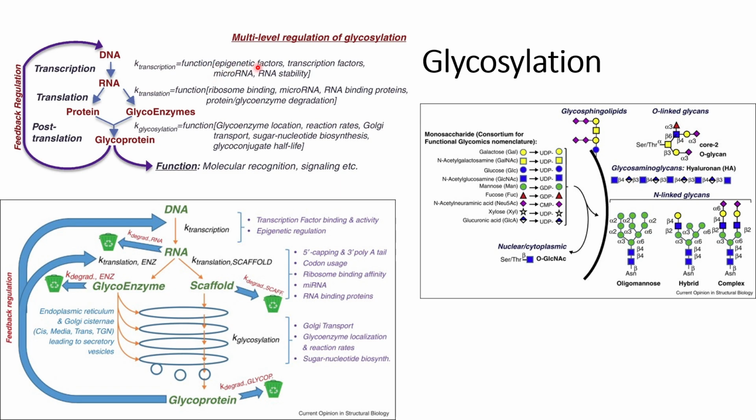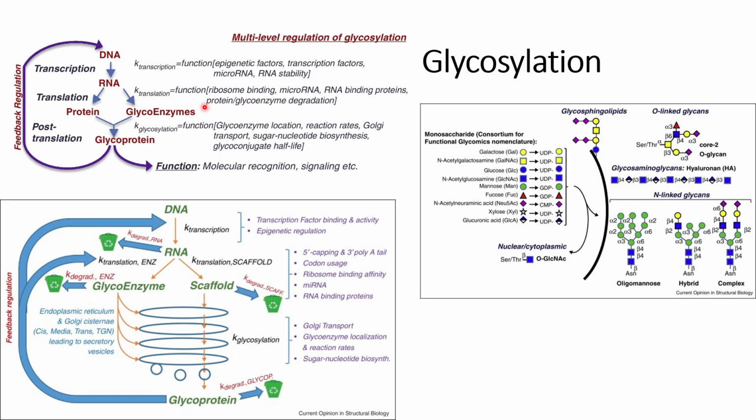Those factors could be epigenetic factors, that is a change in the transcription level of the genes, or transcription factors that help epigenetic factors, microRNA, or RNA stability. So these all can change the transcription level of the genes. So next is the translation. At the translation step, RNA is converted into protein.